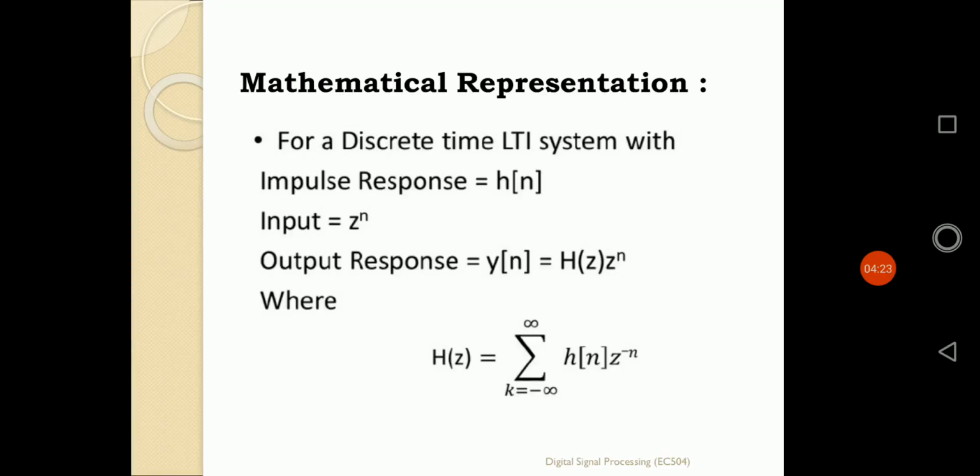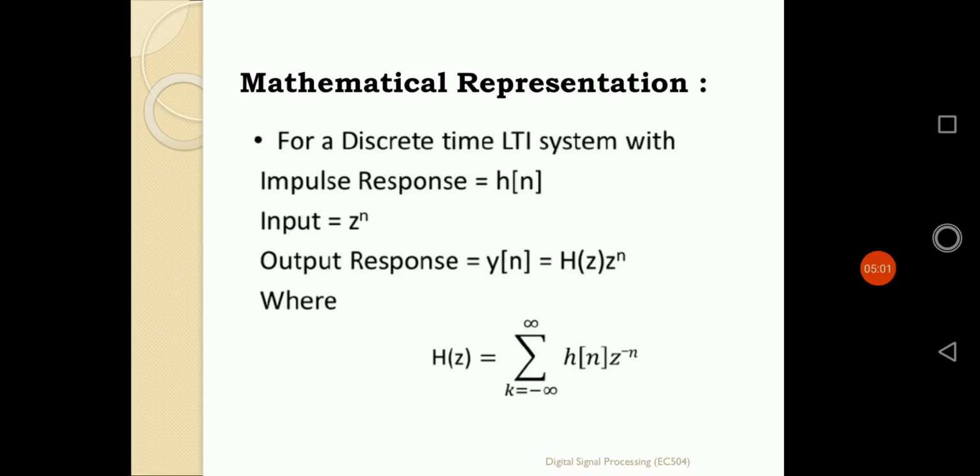So what is the mathematical representation for the analysis of an LTI system according to our transformation? Let us suppose first that the system is a discrete time system. Discrete time means the input fed to the LTI system is discrete. It can be defined by x of n, and the system characterization is defined by h of n. Discrete means it will be defined in terms of n.